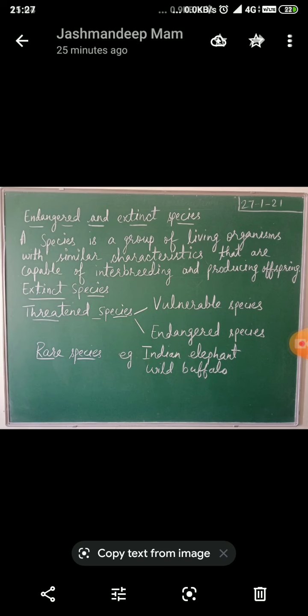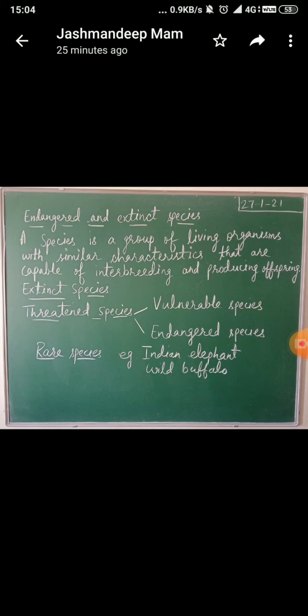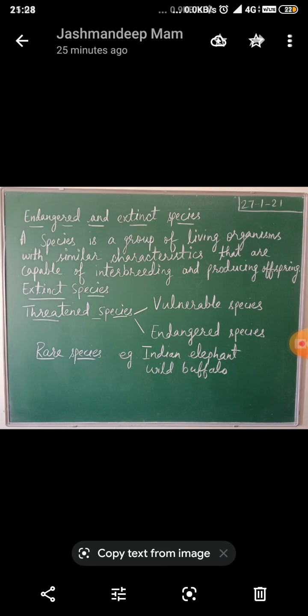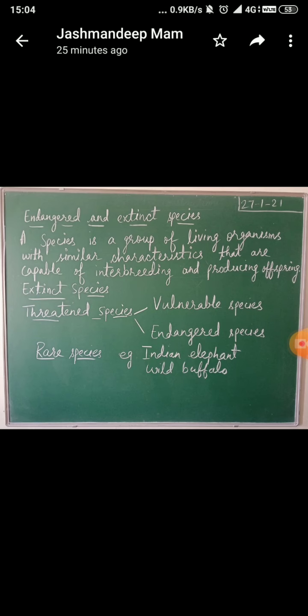Firstly, I am telling you about threatened species. So what are threatened species? It means when a species faces difficulty in surviving in its habitat, that is known as threatened species. It means its number declines drastically. So we will discuss here vulnerable species and endangered species. Firstly, we are discussing vulnerable species. These are the species that are declining. Declining means the number is decreasing day by day, but they still have a sufficient number of individuals in their natural habitat.